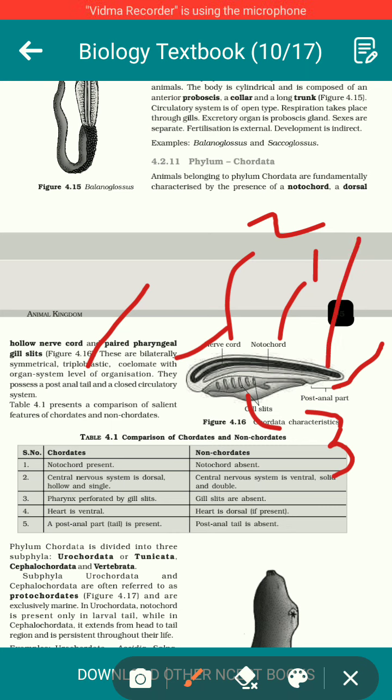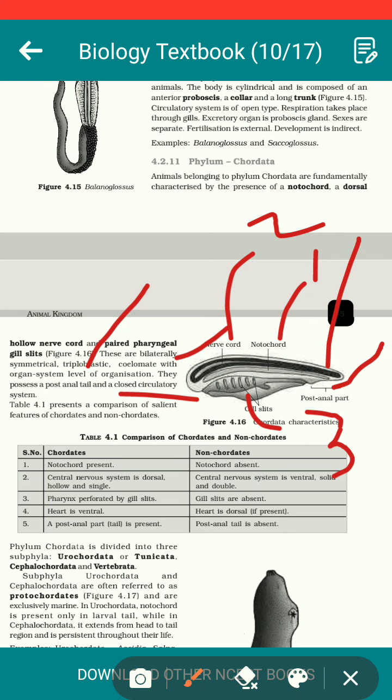The post-anal part of the body is the tail, and they have a closed circulatory system. You might already know that a closed circulatory system is one in which there is a heart and the blood is pumped through a well-defined system of arteries, capillaries, and veins.